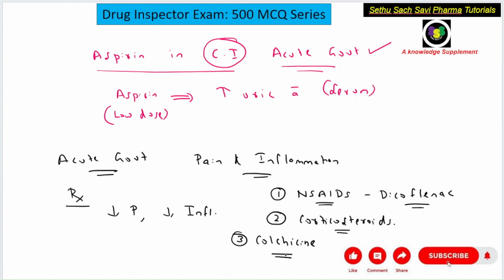Colchicine is a very good drug for treating acute gout, but due to severe toxicity, it is not a first line drug. The first line drug is always NSAIDs, followed by corticosteroids. And if the pain and inflammation are not controlled by NSAIDs and corticosteroids, then the best option would be colchicine. So NSAIDs are the first line drugs in the treatment of acute gout.